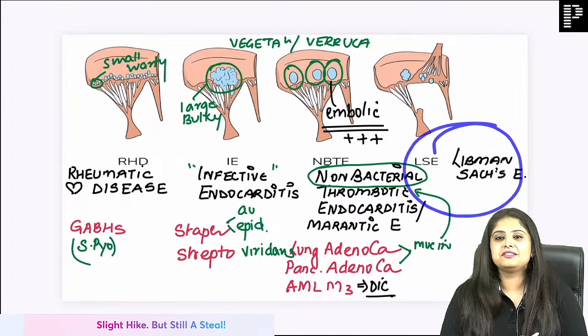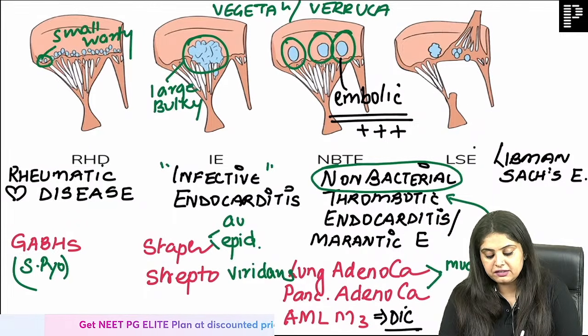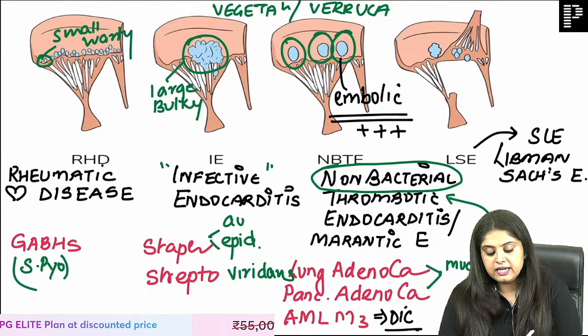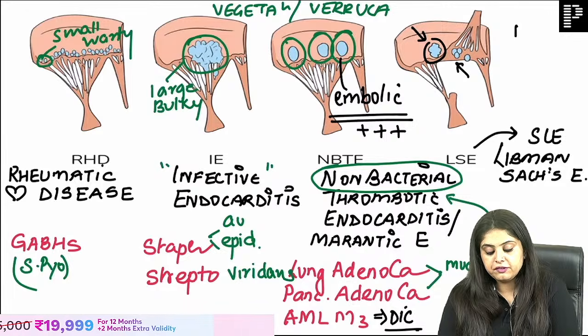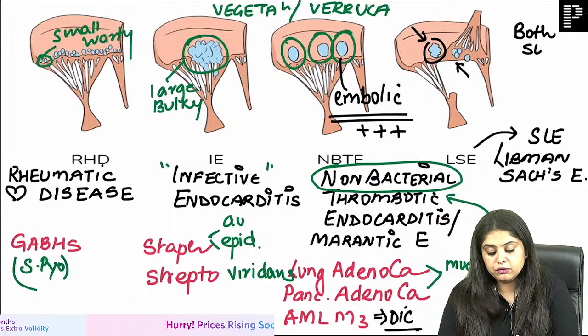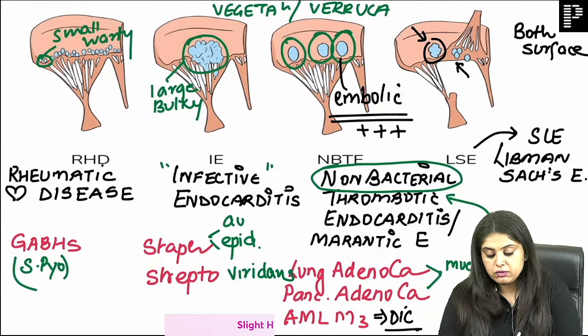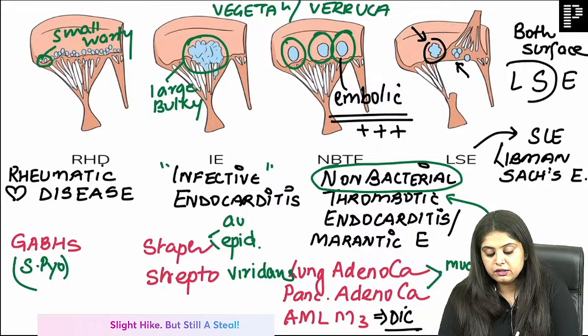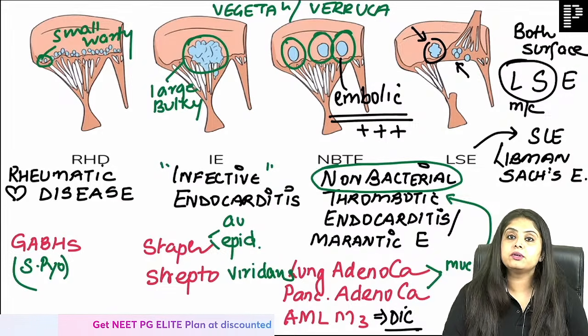Finally, coming to the last one, I don't think you need a revision here. Libman-Sacks endocarditis, rearrange the terms, you will get SLE, that is one thing. You see vegetations on the upper surface and the lower surface also, very good. But where do you see more common, lower or upper? The way you write Libman-Sacks endocarditis, the lower surface is going to be more common than the upper surface. Is that okay with everyone?